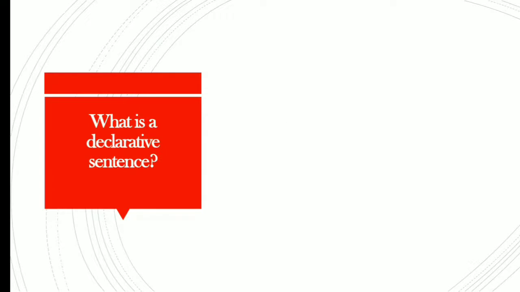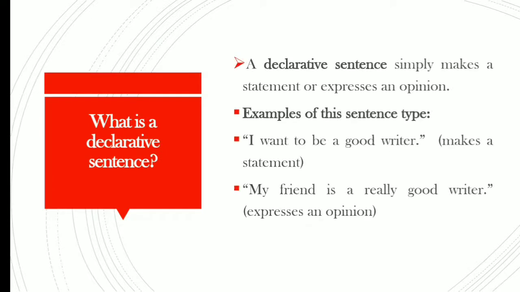What is a declarative sentence? A declarative sentence simply makes a statement or expresses an opinion. Example of this sentence type: I want to be a good writer, makes a statement. My friend is a really good writer, expresses an opinion.